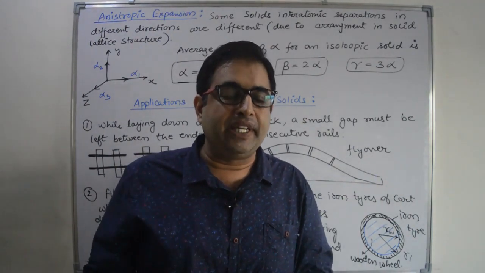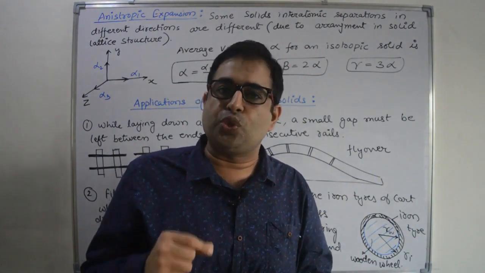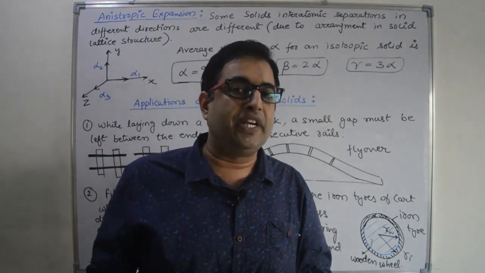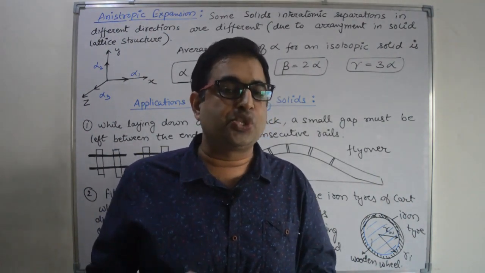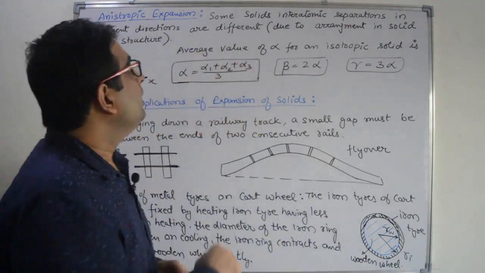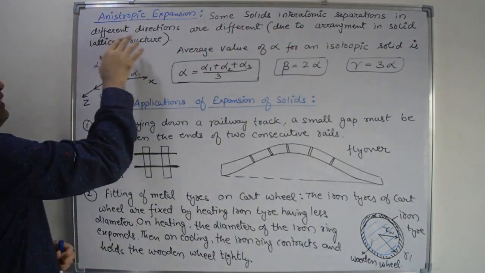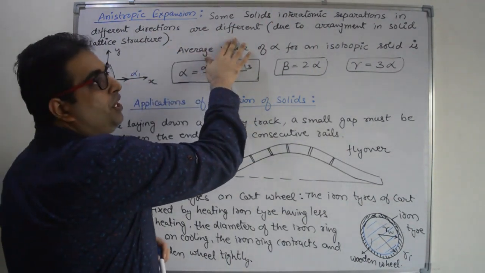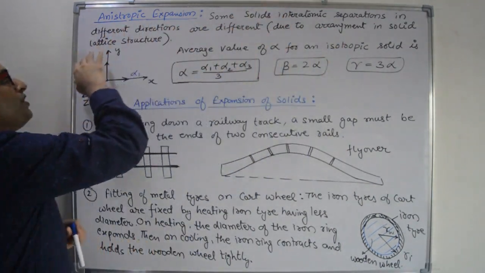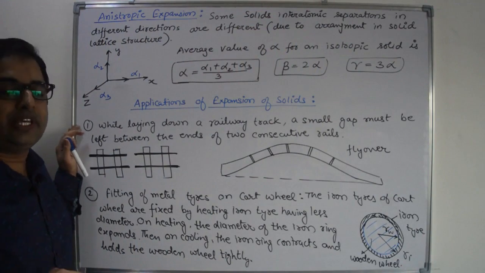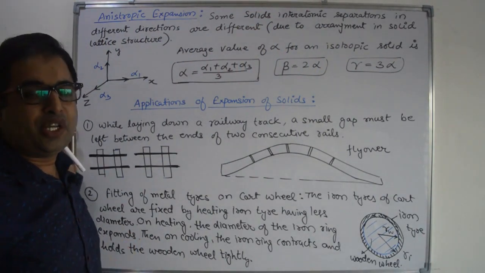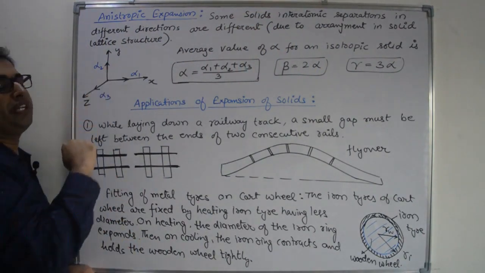This type of material is known as anisotropic material, and the expansion is known as anisotropic expansion. Some solids have interatomic separation in different directions different due to arrangement of solid lattice structure. So there are difference in interatomic distance. That is why the expansion is different.